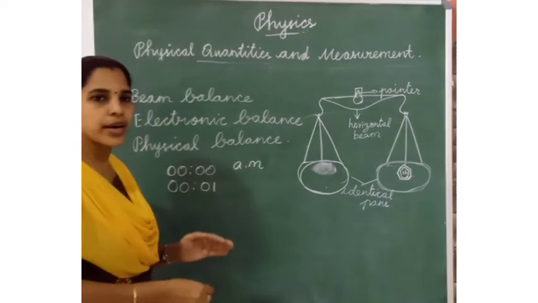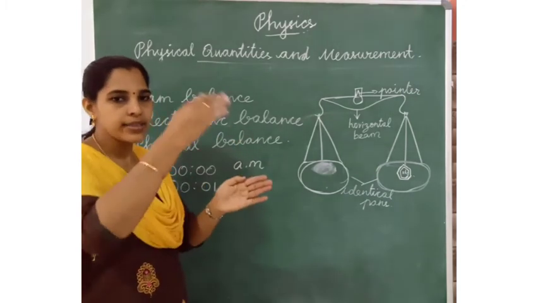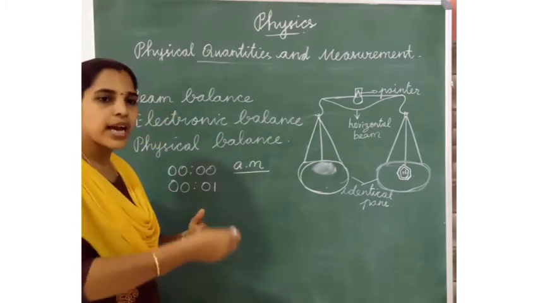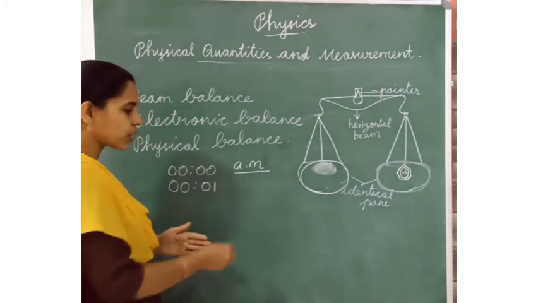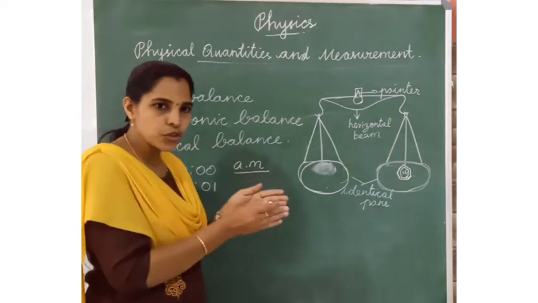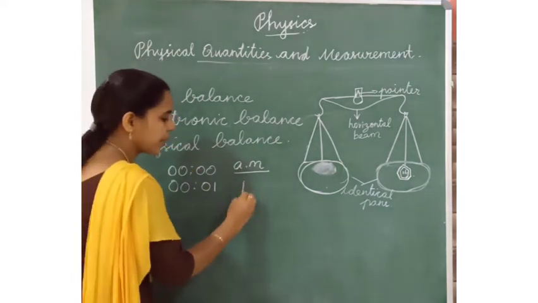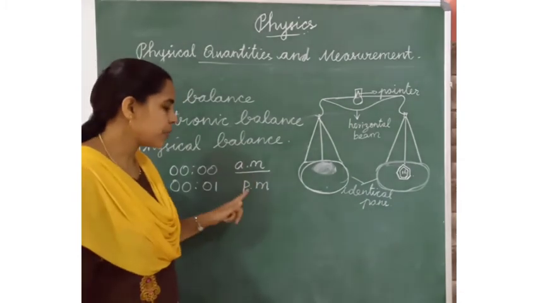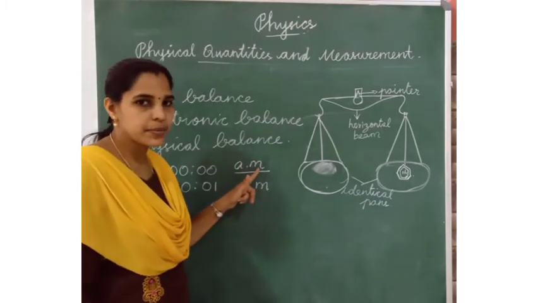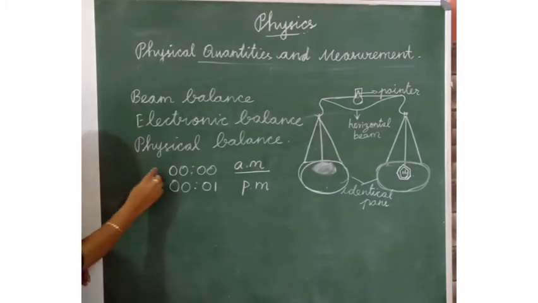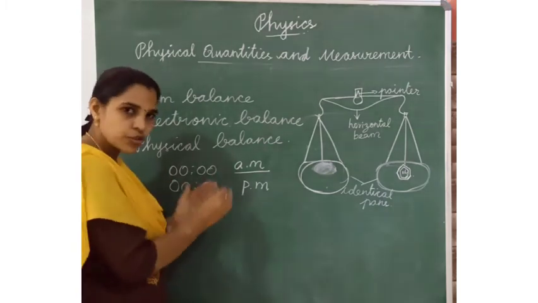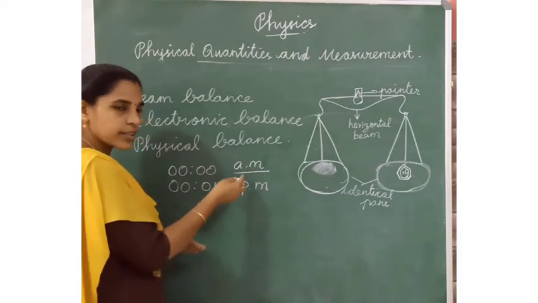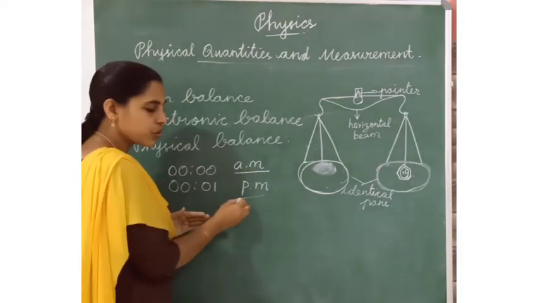After 12 o'clock noon to midnight 12 we have to use PM. This is post meridian, this is ante meridian. So midnight 12 to noon 12 we use AM, and noon 12 to midnight 12 we use PM.